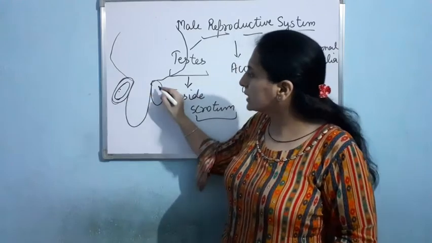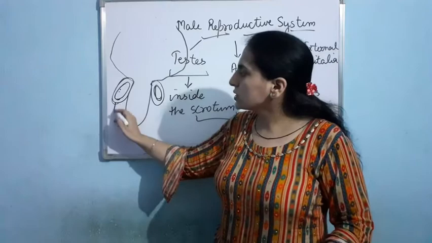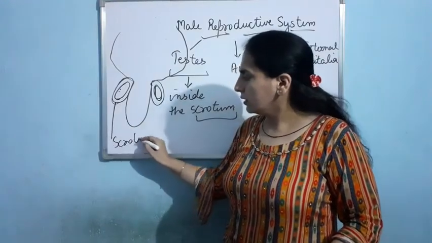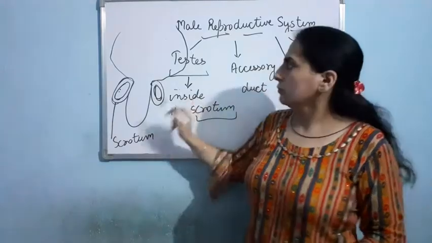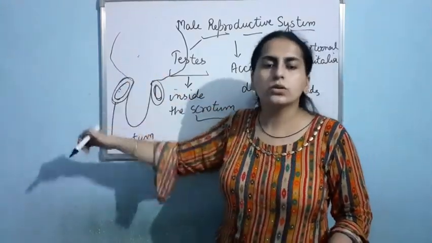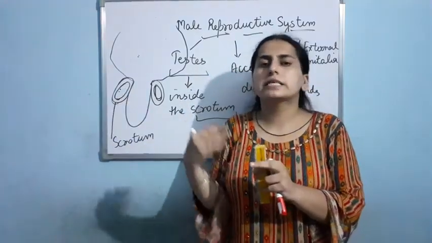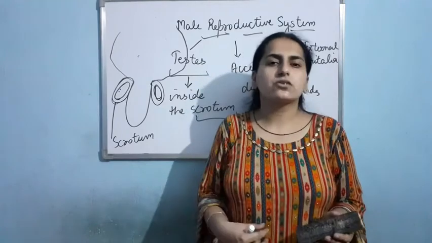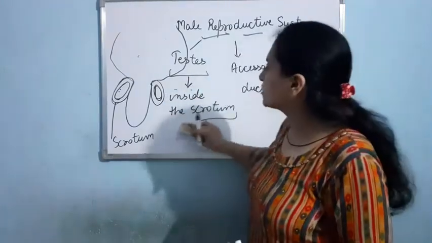Here one testis and here the second testis. Is that fine? This pouch is the scrotum, and in that the testes are present. And why? Because the inside temperature is higher, and here, as it is outside the body, the temperature is 2 to 2.5 degrees Celsius lesser. That is actually required for the growth of the sperm. Fine. Now next point.